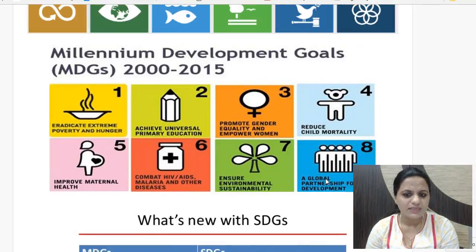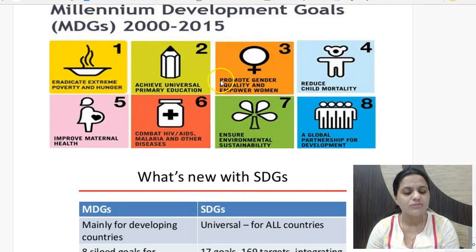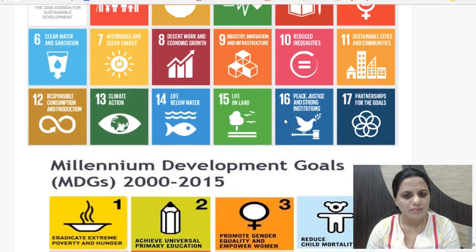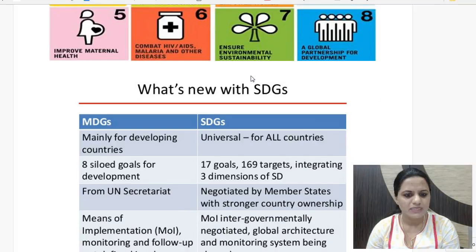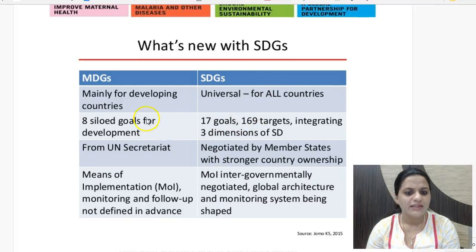So you can see them. These are the 8 Millennium Development Goals too. And the ones which we are studying presently and discussing are with respect to health. So the ones with respect to health are reduce child mortality, improve maternal health, and combat HIV, AIDS, malaria, and other diseases. So these were the 3 Millennium Development Goals with respect to health. And now under the Sustainable Development Goals, we have good health and well-being as one of the important goals here. So under these also there are specific targets which have to be achieved. You can see there are 17 goals presently, and they have 169 targets amongst them overall.